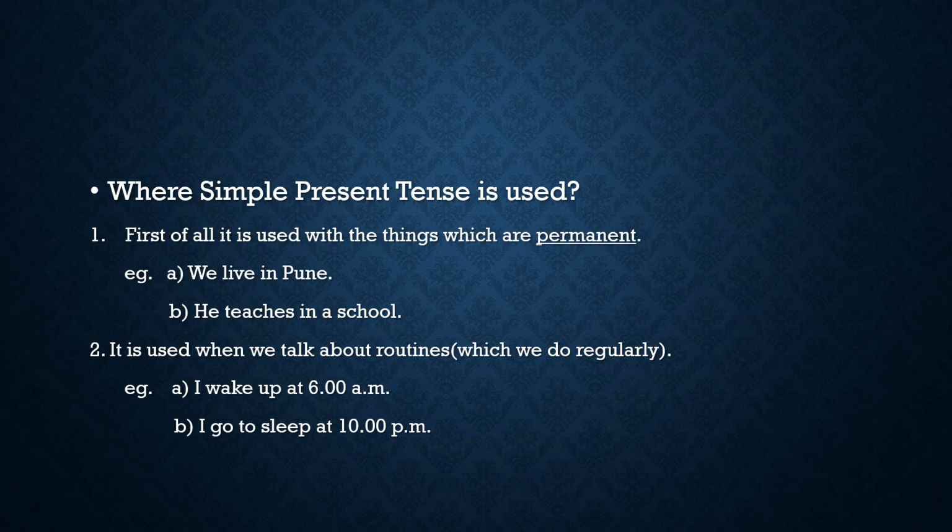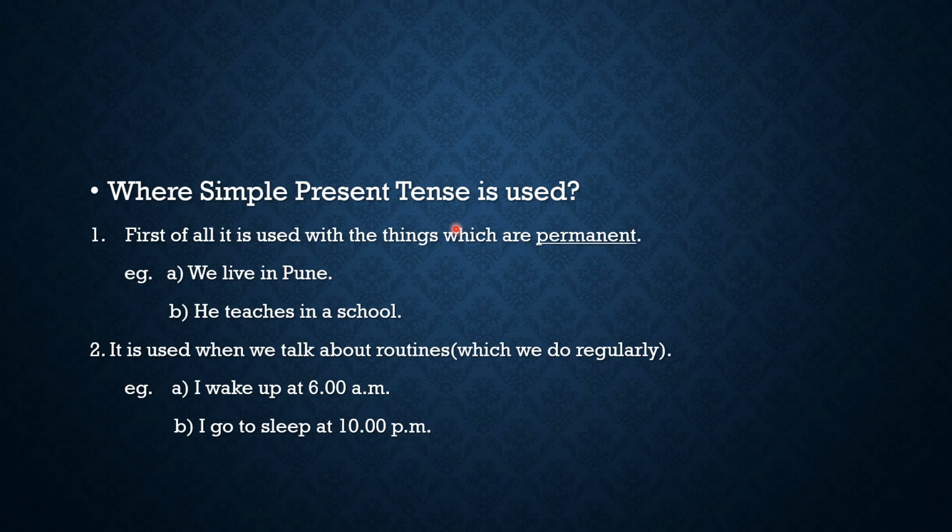Now, the question arises when we should use simple present tense, where it is required. So, where simple present tense is used, now there are some situations. Let's see the situations. First of all, it is used with the things which are permanent. Permanent means which are specific.